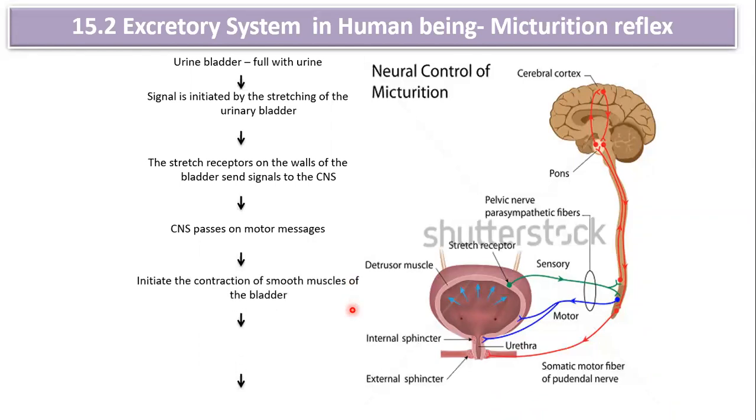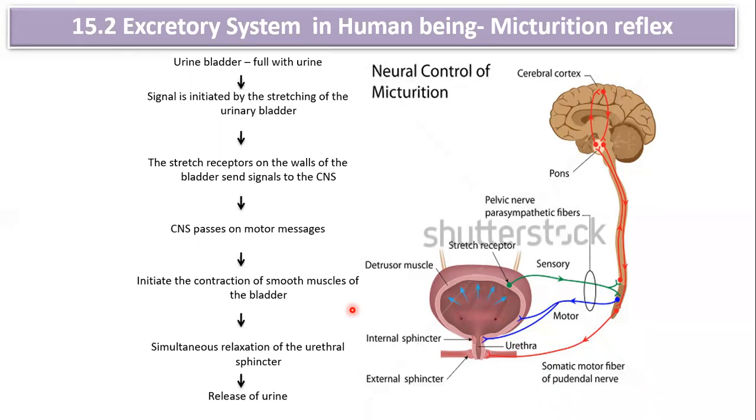So it is going to initiate the contraction of the smooth muscles of the bladder, and finally there will be simultaneous relaxation of the urethral sphincter, as well as release of urine. So the urinary bladder will contract and the sphincter muscle will relax. This is how micturition will occur. This is known as the micturition reflex.